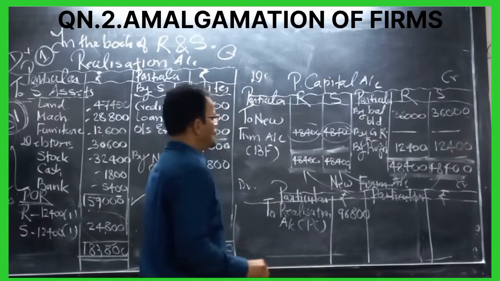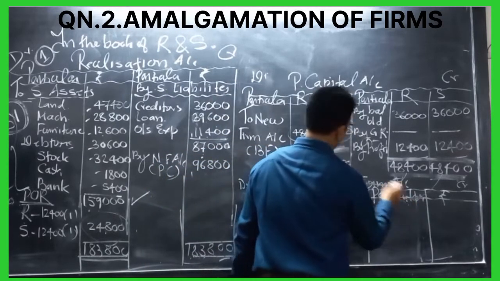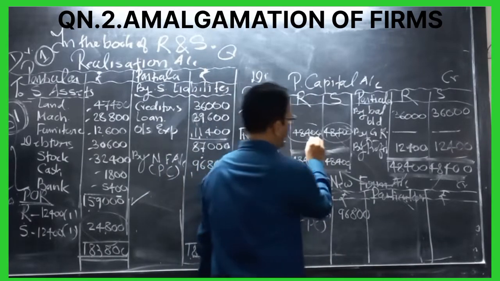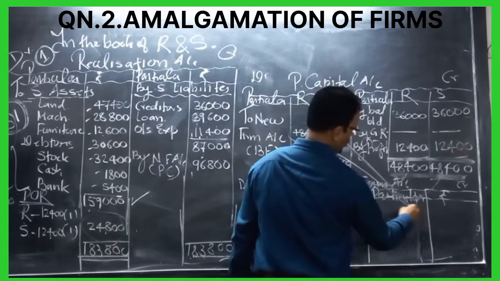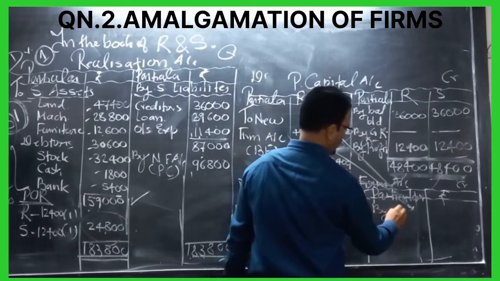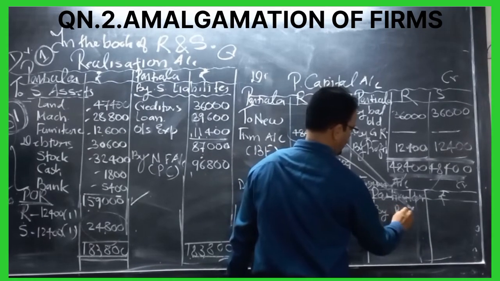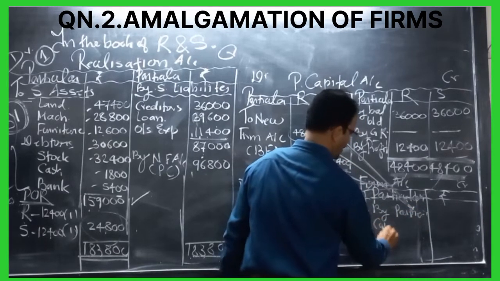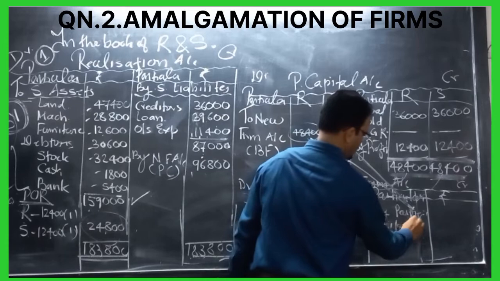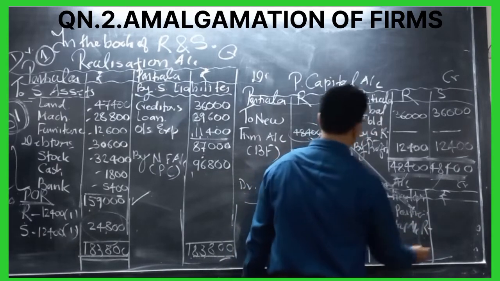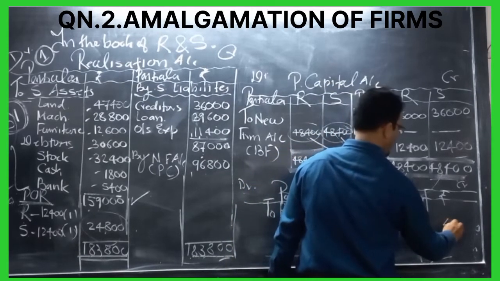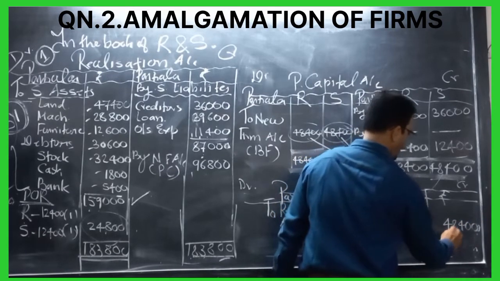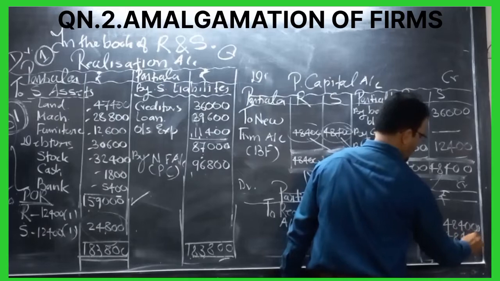48,400. So the same total will be transferred where? New firm account. So by partners capital account, who is first? R. R's share is 48,400 and S's is 48,400.